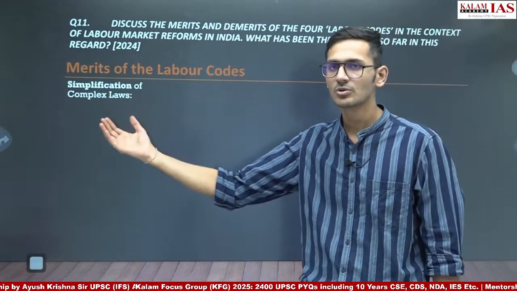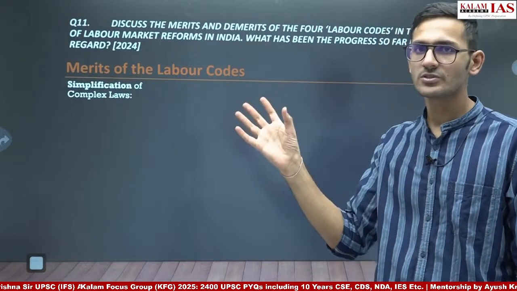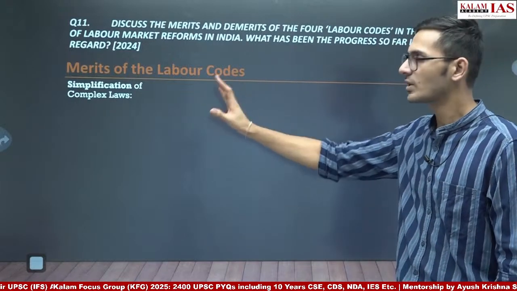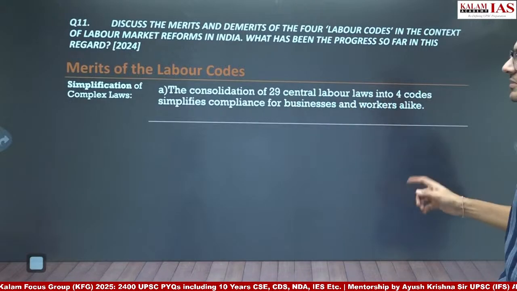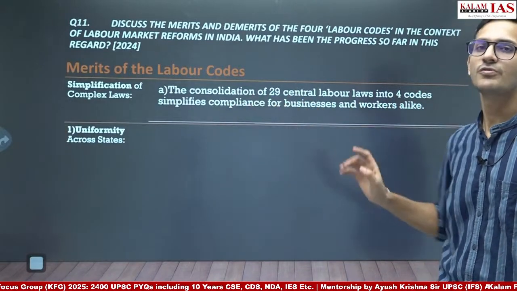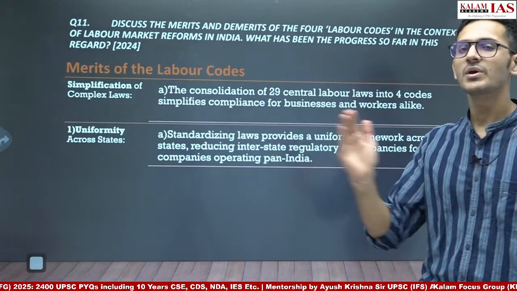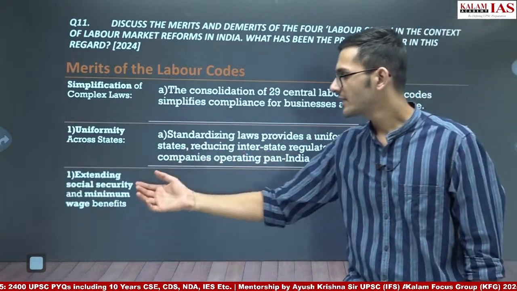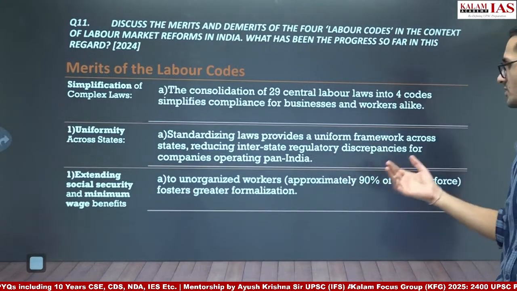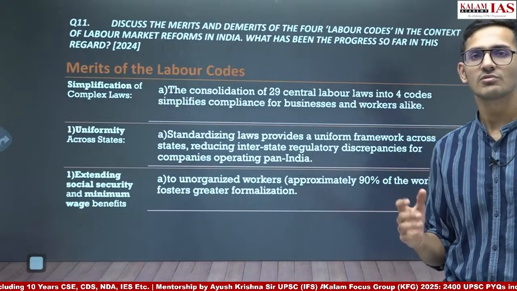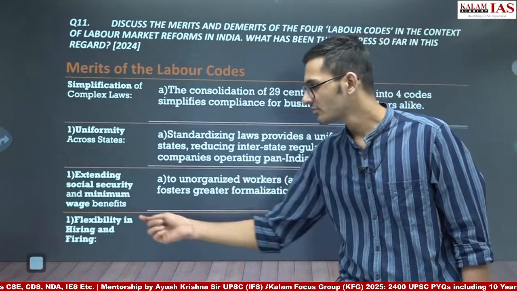First merit of the labor code is simplification of complex laws. So this we have written in the introduction also. 29 laws have been reduced to 4 codes. So it simplifies the complex laws, and so 29 central laws have been simplified into 4 labor codes. It brings uniformity across states because it provides standardized laws which can be implemented across the country. It extends the social security and minimum wages benefit to the unorganized workers, which are approximately 90% of the total workforce of the country.